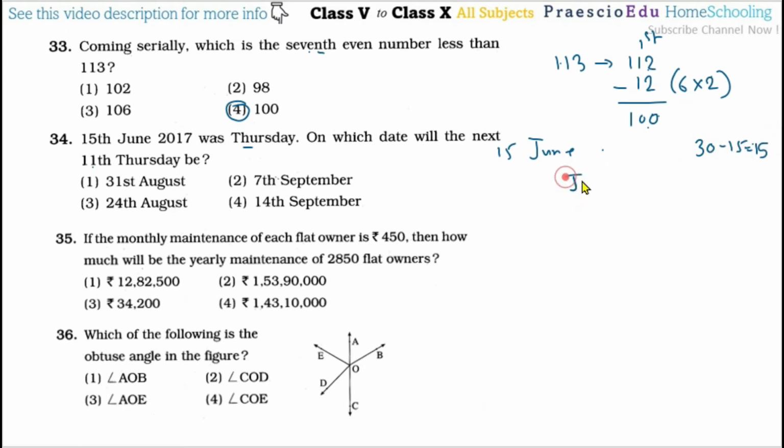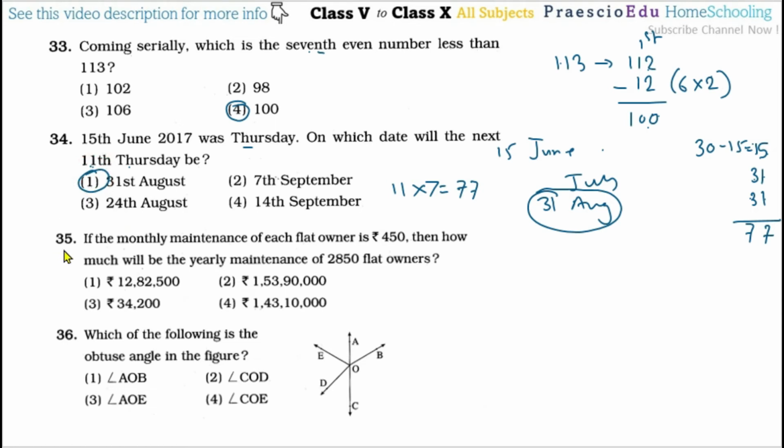Then July, because we have to go to the next 11th Thursday. So 11 multiplied by 7 weekdays, that is 77 days we have to go forward. Here 15 goes. Then July has 31 days, and then August we will consider up to the 31st of August. So that is 31. So 5 plus 1 plus 1, that is 7. And here 3 plus 3, 6, plus 1, that is 7. So exactly the 77th day is the 31st of August. So 31st of August is given in option number 1.